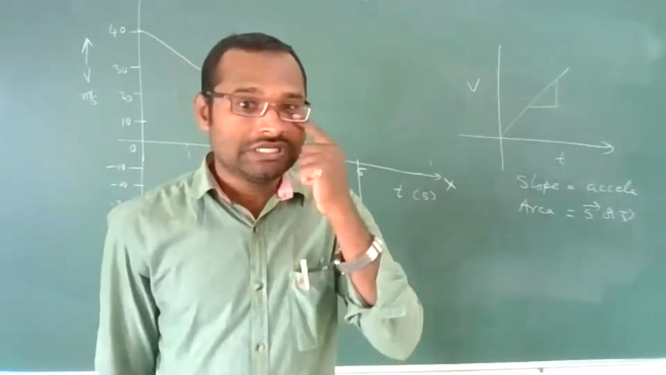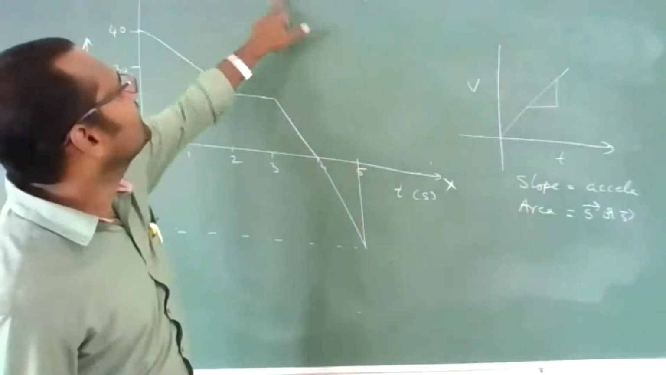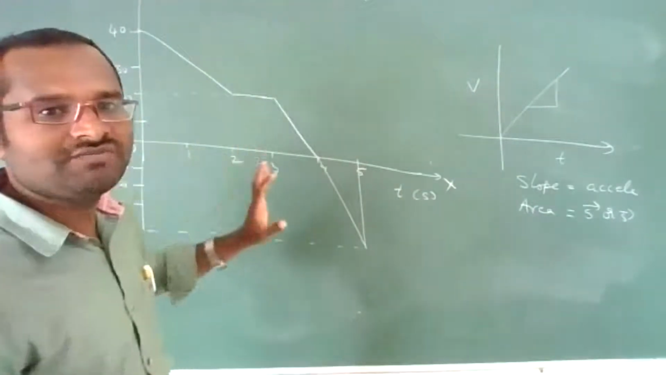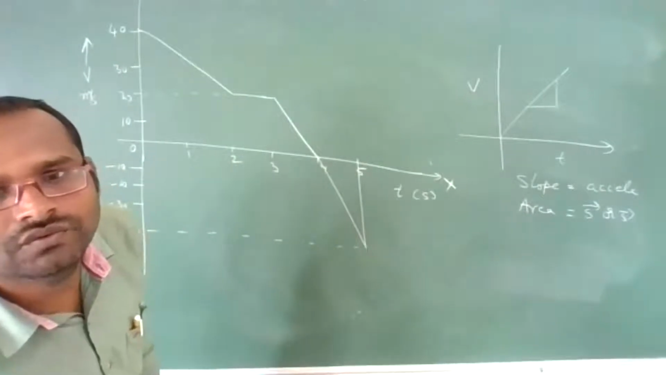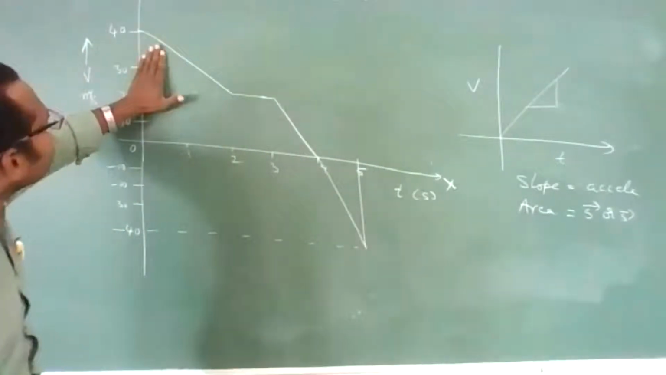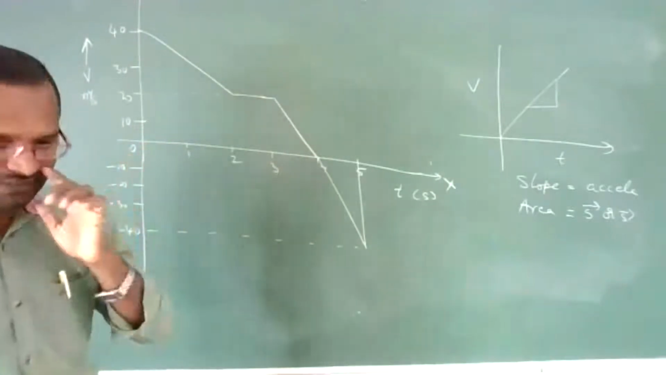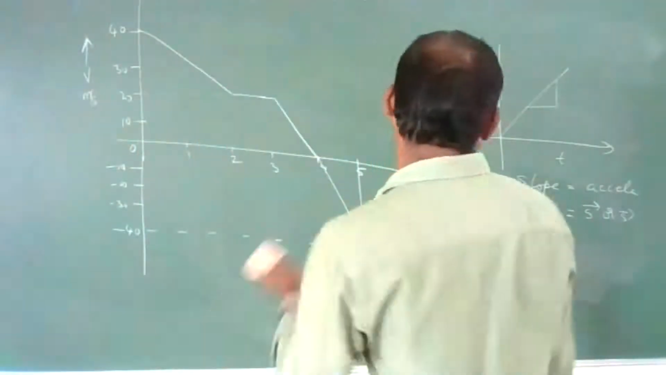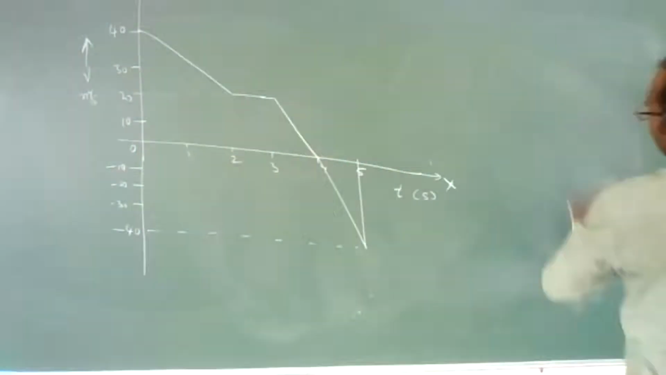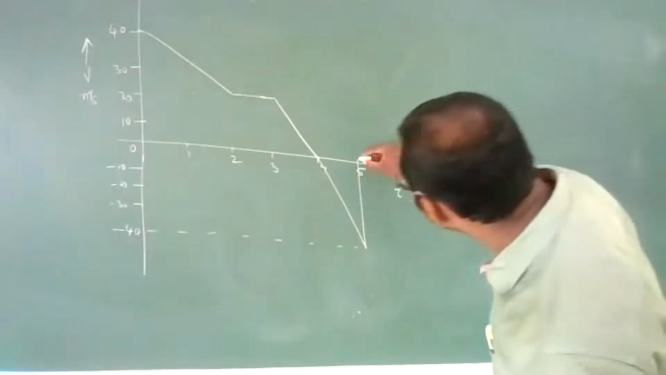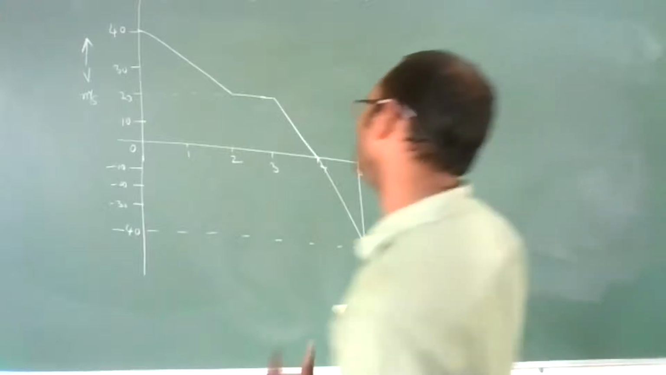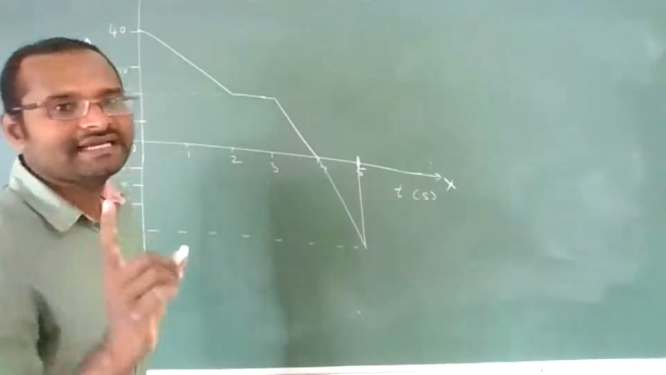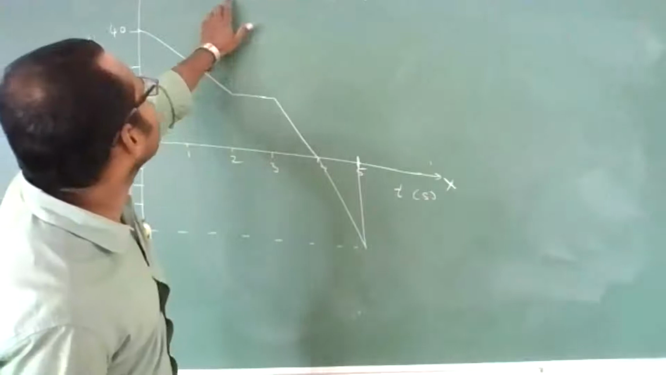Already we discussed. So what do we need to find here? Distance and displacement only. That means we have to find the area under these graphs. Clear? And that too for a total of 5 seconds, up to here we want.